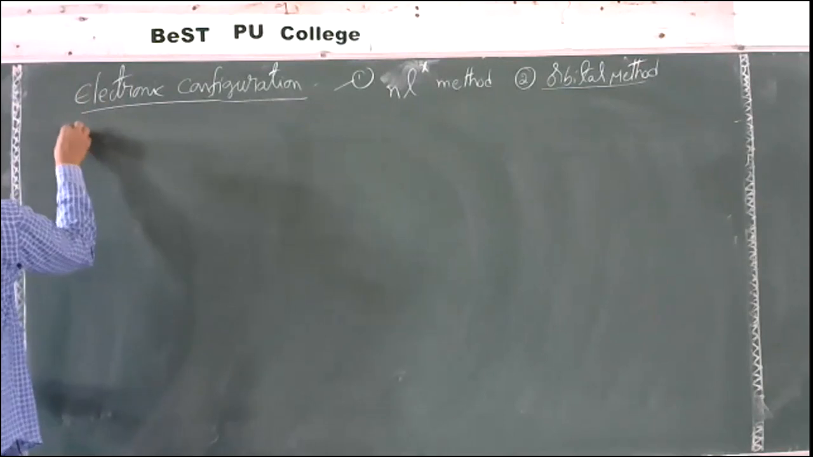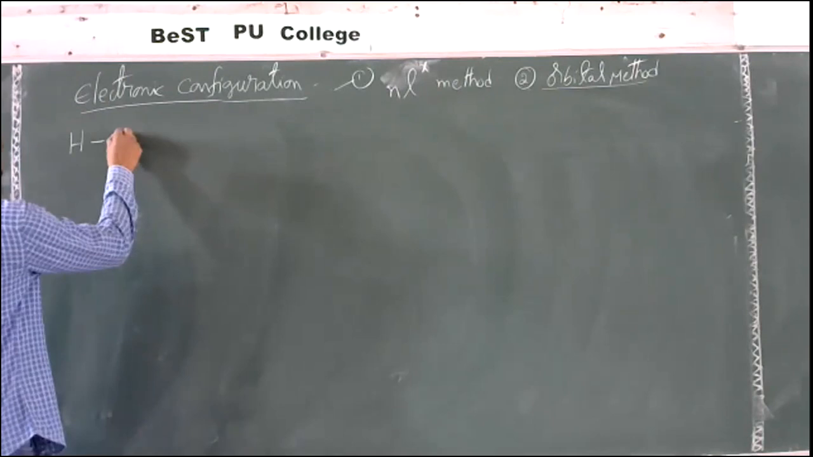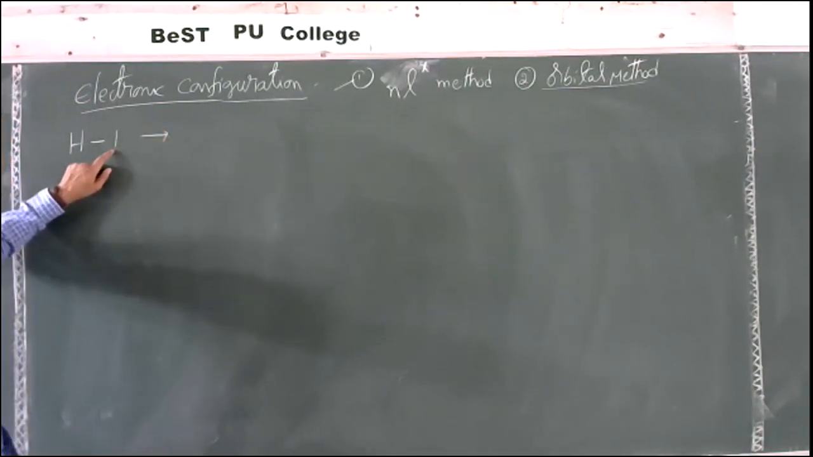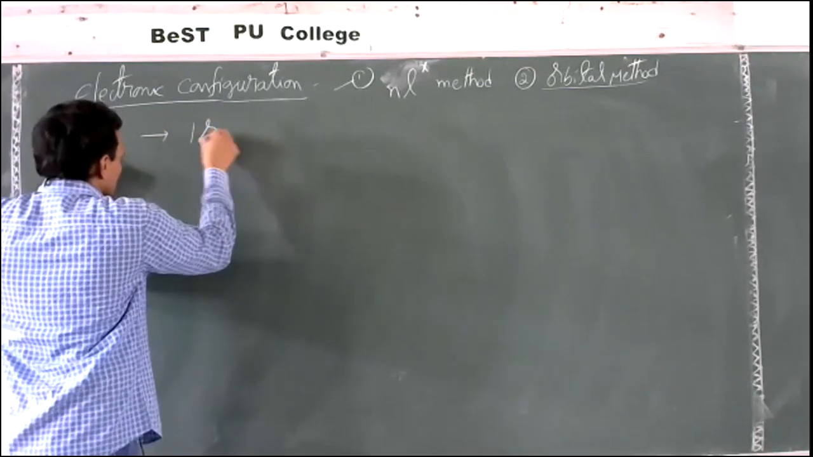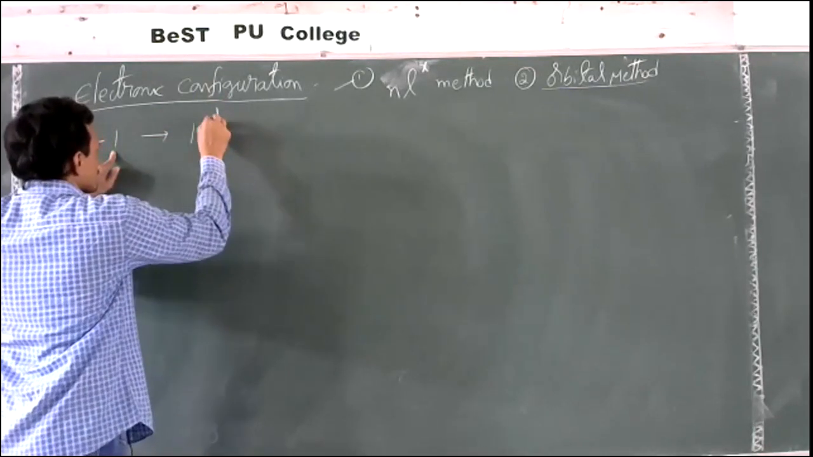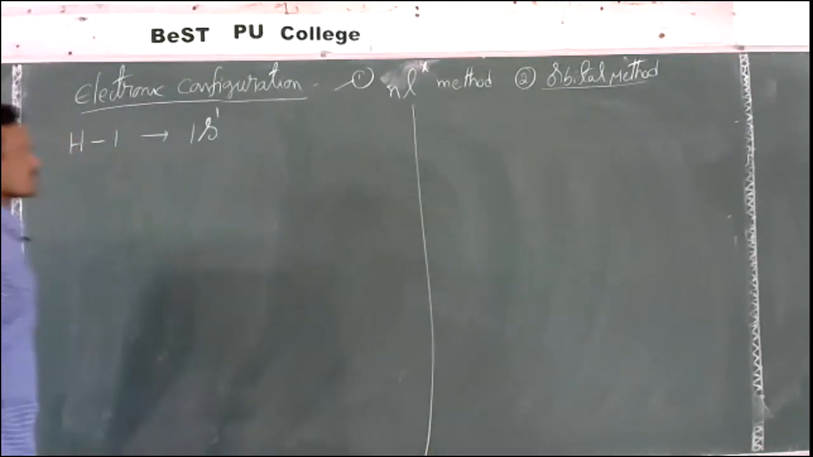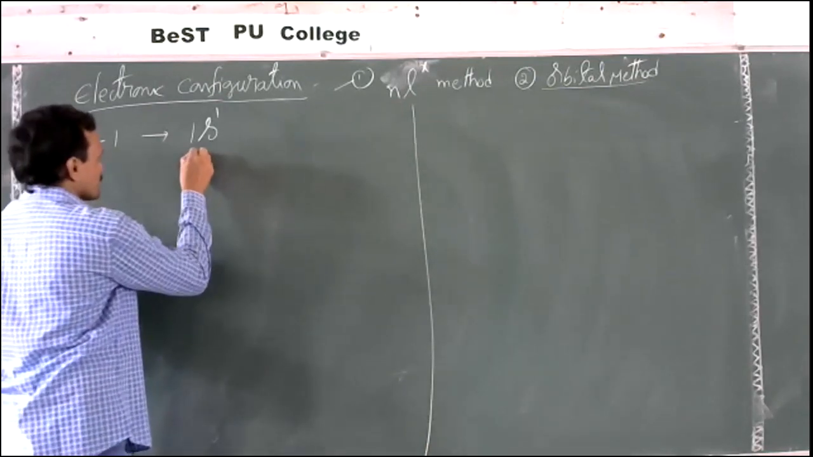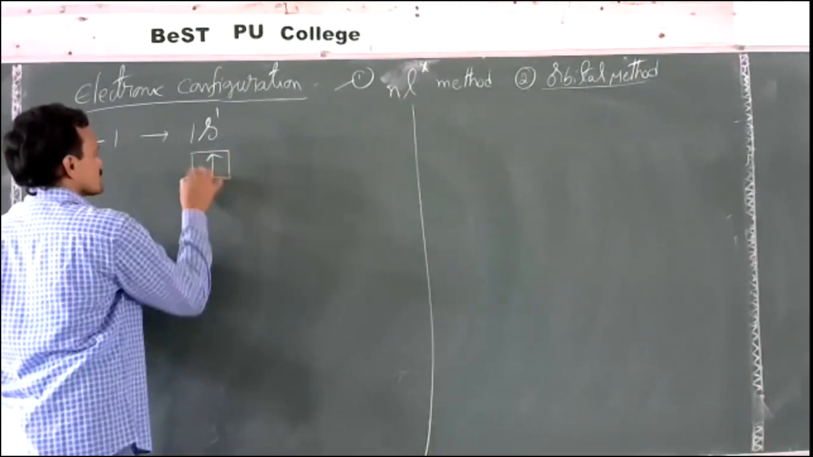Hydrogen. The first element is hydrogen, and its atomic number is 1. Then, what is the electronic configuration? Hydrogen contains only one electron, and that is filled in the first orbit in 1s. So 1s1. This is the electronic configuration of hydrogen. The same in the orbital method will be represented like this. That's all. This is 1s.